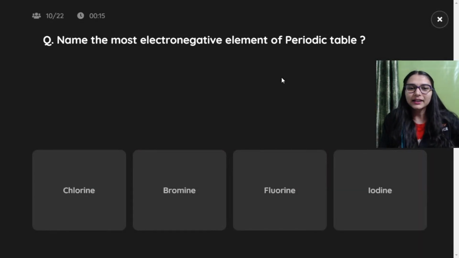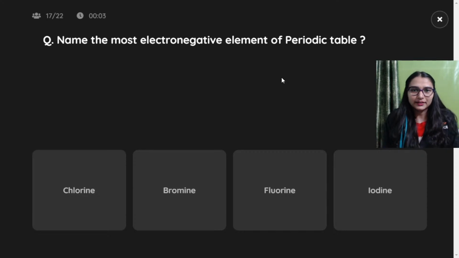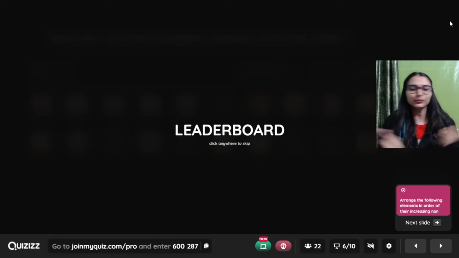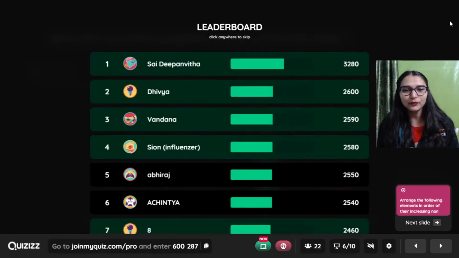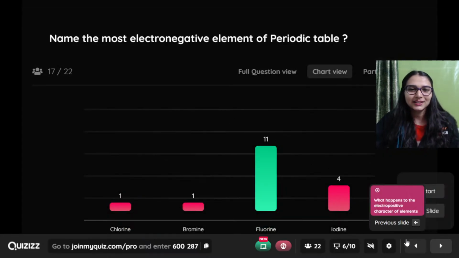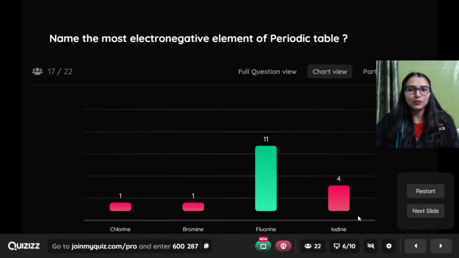Ample of time. Name the most electronegative element of periodic table. क्लोरीन, ब्रोमीन, फ्लोरीन, आयोडीन. इलेक्ट्रोनेगेटिव पूछा है. इलेक्ट्रॉन एफिनिटी is not in your syllabus. अगर most electron affinity पूछते हैं, that is for chlorine, but you don't do it because CBSE में नहीं है वो. Dipanvitha has like there is a huge jump this time. Amazing guys. Fluorine is most electronegative. आयोडीन in its respective group वो सबसे कम होगा, साइज बड़ा है उसका, है ना. Effective nuclear charge is less.